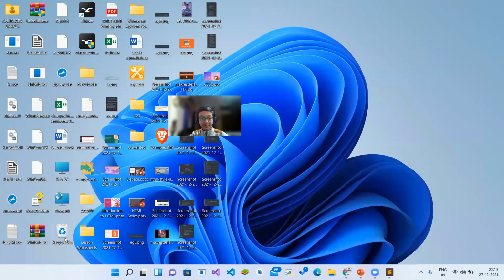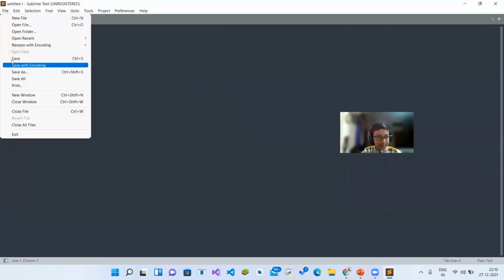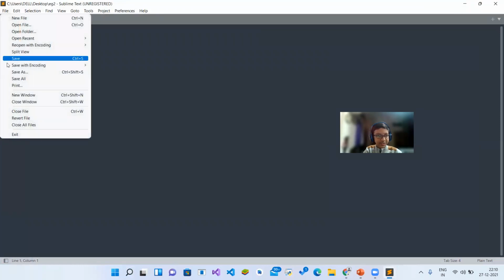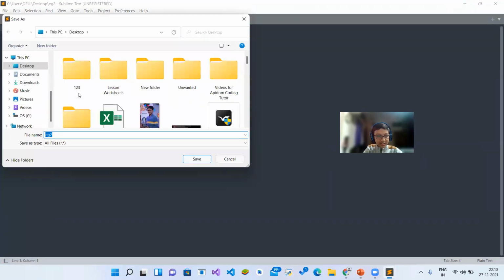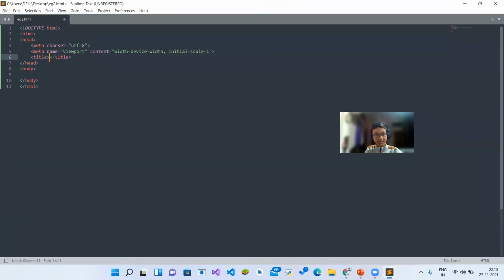Let me show you an example. Like that, you will not understand. I think you can see Sublime Text here. Okay, so let me save this file as eg2.html. So, just like this. From here we are going to start.